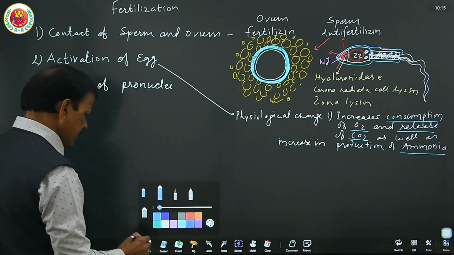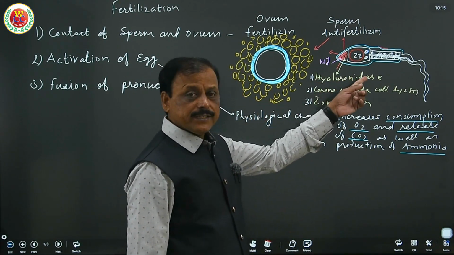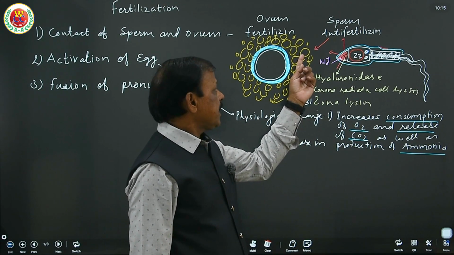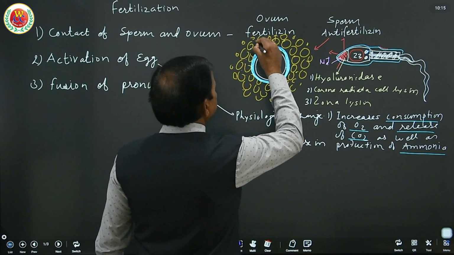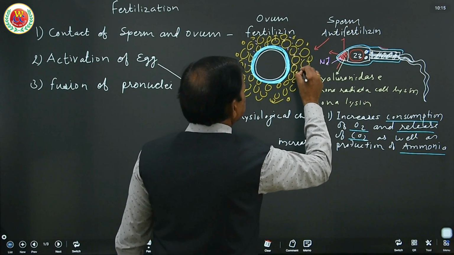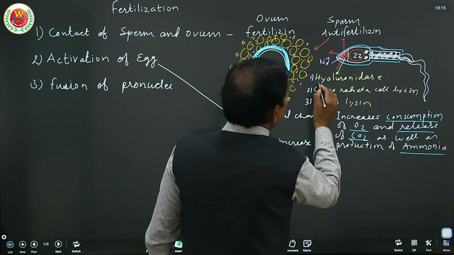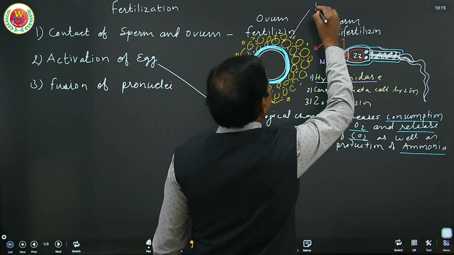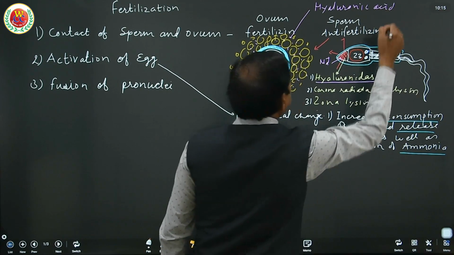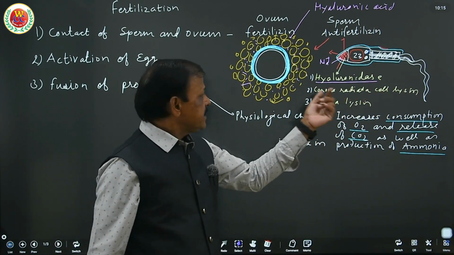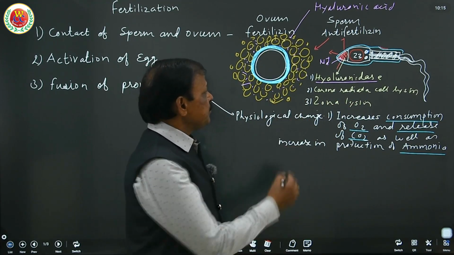See, these are the three components released from the acrosome. Hyaluronidase dissolves the hyaluronic acid present here. There is a hyaluronic acid that holds these corona radiata cells together, so this hyaluronidase dissolves this hyaluronic acid.